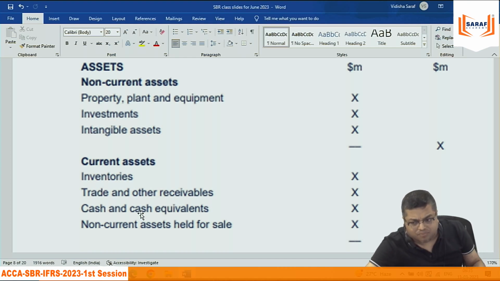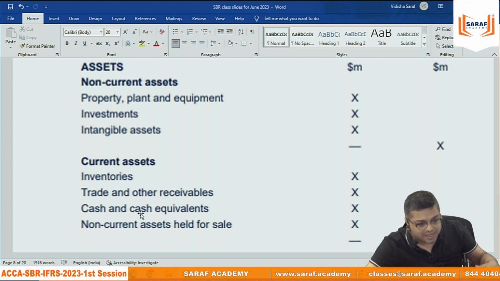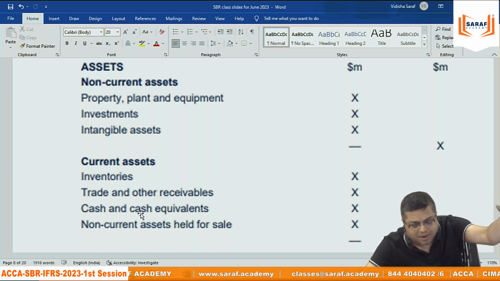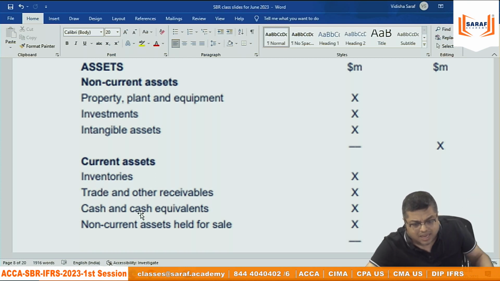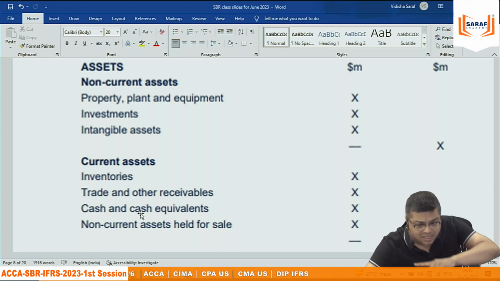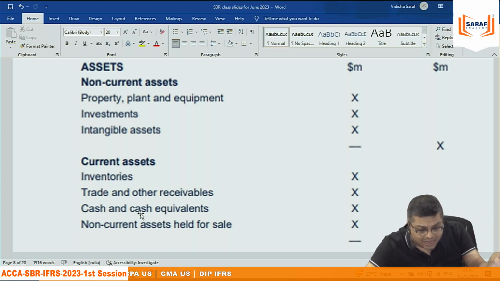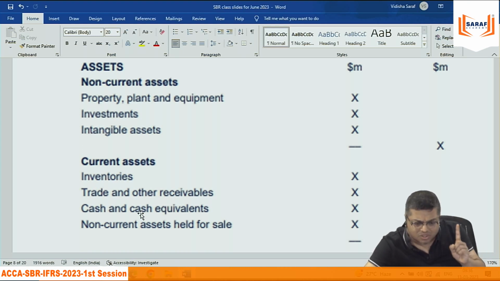The accounting cycle for different organizations is different. Suppose I am in the construction business. In the construction business, maybe there may be a road construction, maybe there is a building construction or anything. And there, the accounting cycle may be greater than 1 year. That means if I am doing road construction or any building construction, I will not be able to sell the building flats within 1 year. Maybe I will be taking 1.5 years, 2 years. Then in that case, whatever the figure, since this is coming in the business cycle, that will be a part of current assets. Normally the business cycle in most of the businesses is within 1 year.